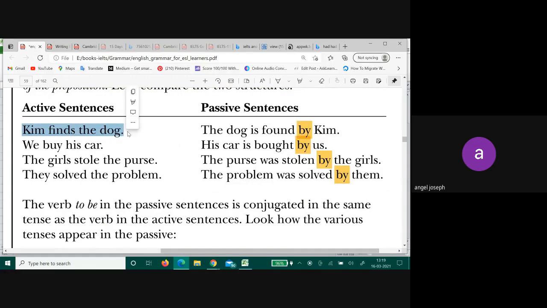This is an active sentence. The dog was. Look at all the other sentences. You see something common there, right? By. Then there is one more thing that you will see commonly. That is. These things have also been added, right?